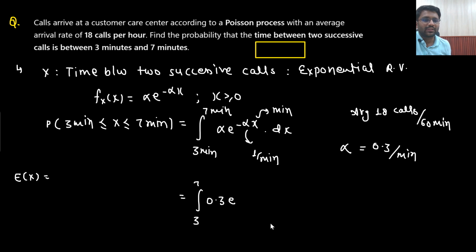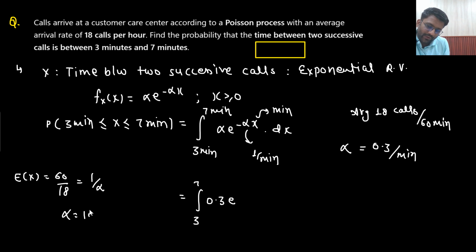What will be the time between two successive calls? The time between two successive calls will be 60 by 18. So the expectation of x would come out to be 60 by 18. This will be the expectation of x, and that would be equal to 1 by alpha.